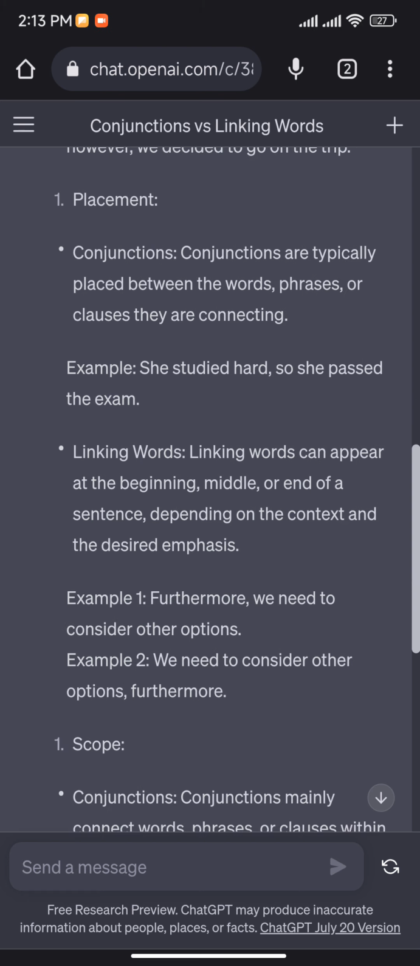Okay, where can we place them? Placement. Conjunctions are typically placed between the words, phrases, or clauses they are connecting. Example: she studied hard, so she passed the exam.